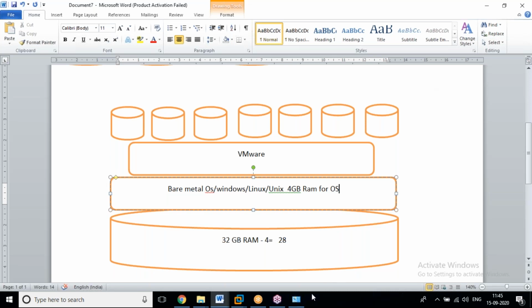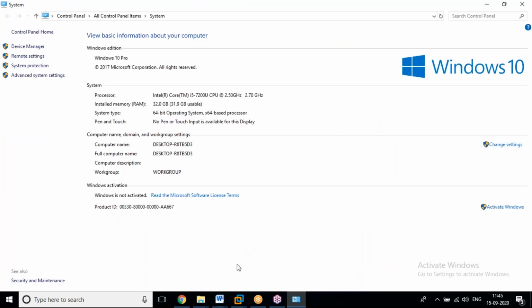We can see in this laptop, I can run a 1 MB RAM application, a 10 MB RAM application, a 1 GB RAM application, or a 10 GB RAM application. I can run applications up to 32 GB. That's the future. But if you have only 4 GB or 8 GB, is it possible to run a 10 GB or 20 GB application? We can't run it. It's called a type of task.